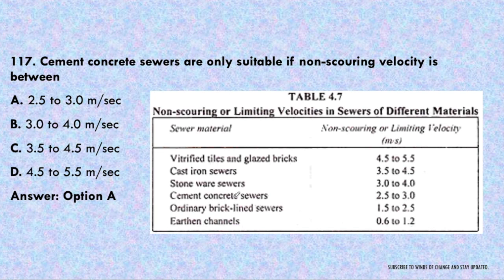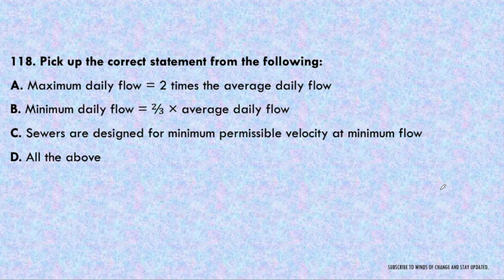Here you can see, for vitrified tiles and glazed bricks, this range lies from 4.5 to 5.5 meter per second. For cast iron sewer, 3.5 to 4.5 meter per second. This is the non-scouring or limiting velocity. For stoneware sewers, it is 3 to 4. For cement concrete sewer, it is 2.5 to 3. Ordinary brick lined sewer, it is 1.5 to 2.5, and for earthen channel, it is 0.6 to 1.2. So obviously the highest value is for vitrified tiles and clay bricks, and for cement concrete sewer, it is from 2.5 to 3 meter per second. Okay. Next question.